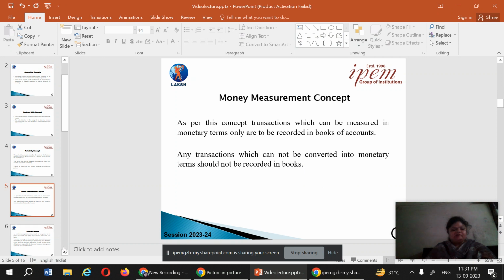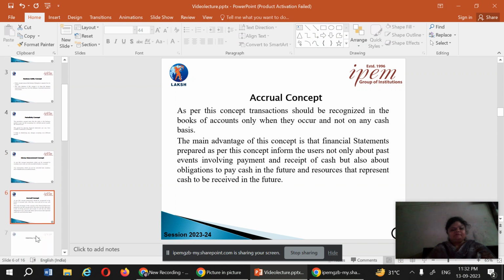The next concept is the money measurement concept. The money measurement concept states that only transactions which can be measured in monetary terms are recorded in the books of accounts. So non-monetary transactions cannot be recorded in the books of accounts. For example, if a teacher is teaching their own child, that is not recorded in the books of accounts. Motivation plays an important role for the business, but it is not recorded because only money transactions are recorded.